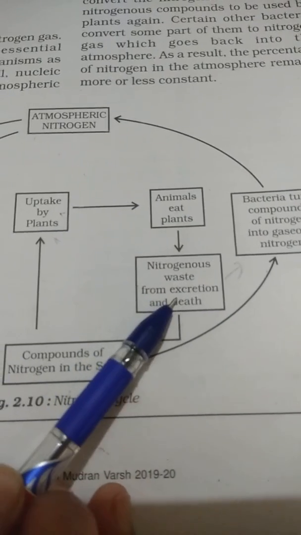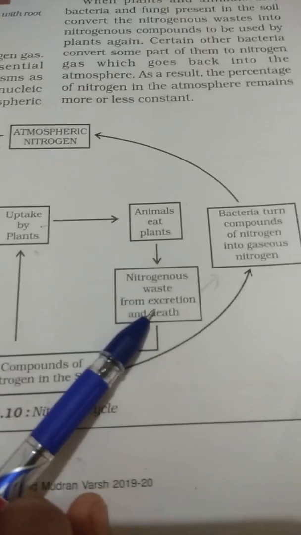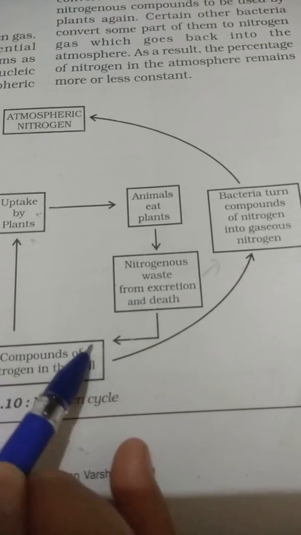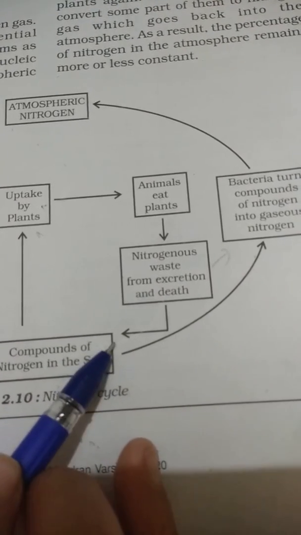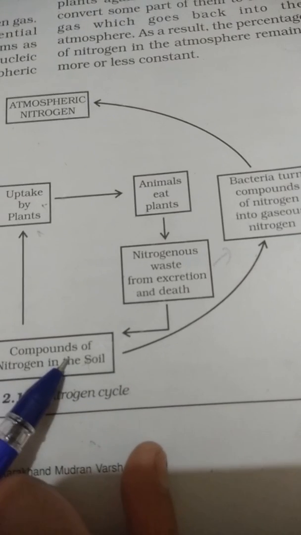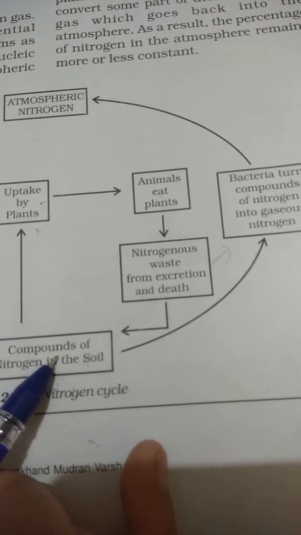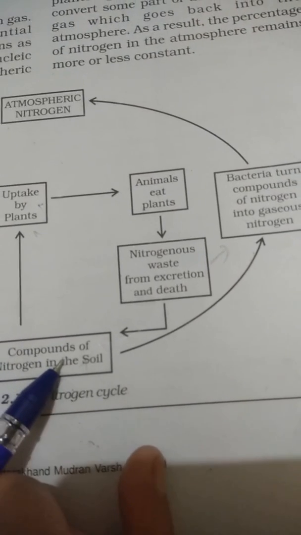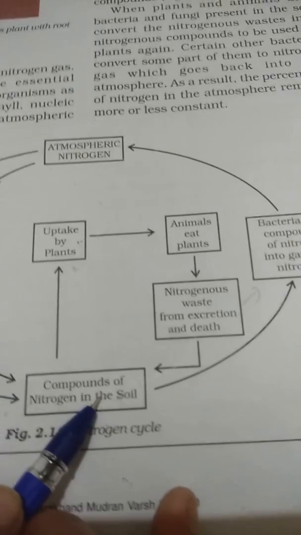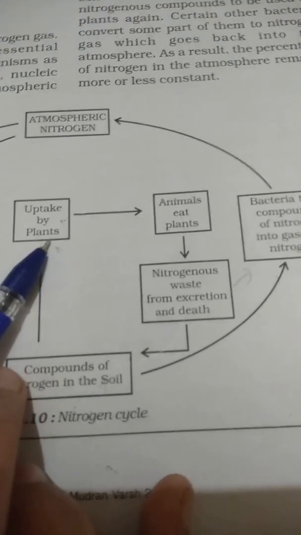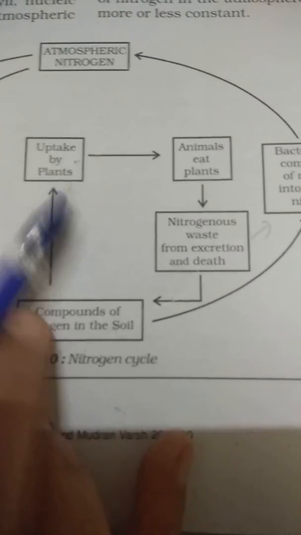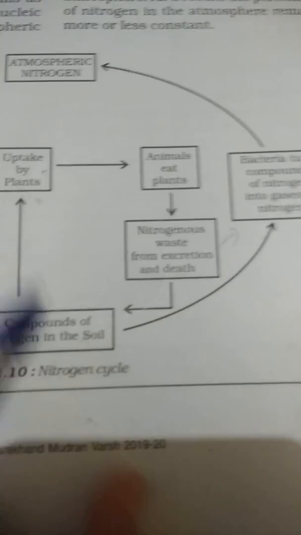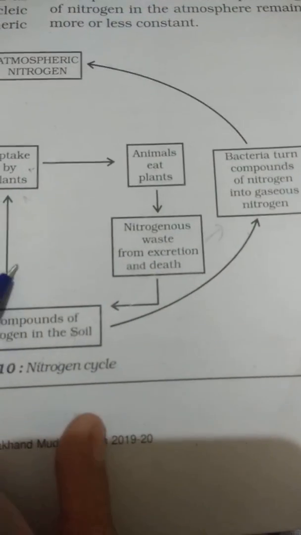All the simple compounds of nitrogen formed in this way go to the soil. In this way, the compounds of nitrogen taken by plants from the soil during their growth return to the soil. From the soil, these nitrogen compounds are again absorbed by new plants for their growth. And this part of the nitrogen cycle is repeated.